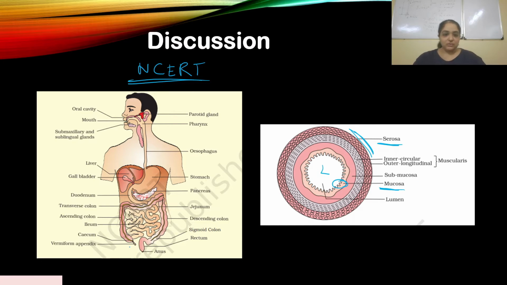Also over here, you can see where is ileum. Ileum over here. It's a very highly coiled structure. And the vermiform appendix arises from the cecum. So clearly, if you are familiar with the diagrams and if you knew your theory properly in NCERT, you would be able to answer this question. It was quite simple. And please read the question carefully. It says correct statement. Don't choose the incorrect statement and then realize later you selected the wrong answer. All right, so clear? Let's move on to the next question.